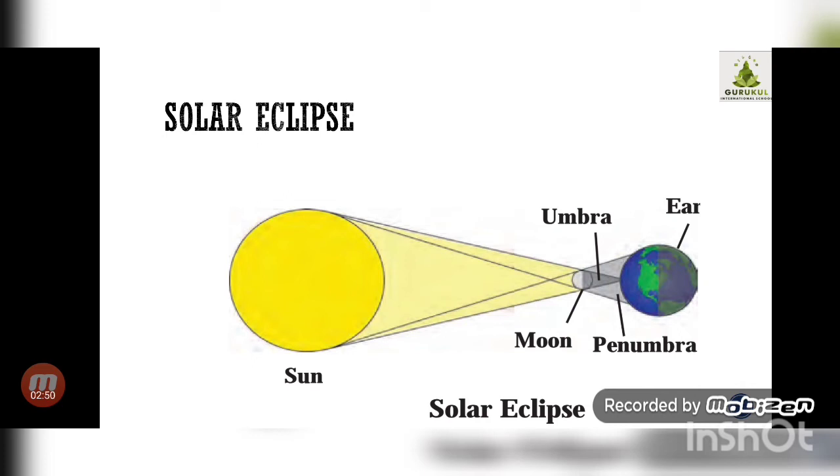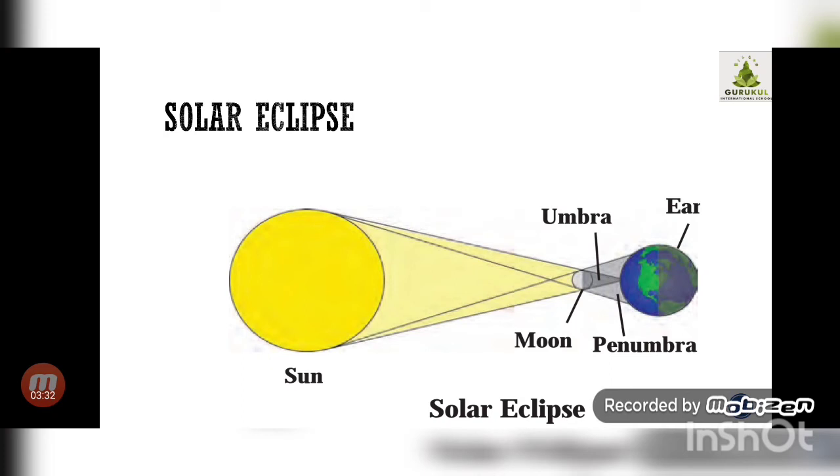Now some days back you might have seen, or we have seen in school also, using the glasses, the solar eclipse can be seen, and sometimes it is partial, sometimes it is total. Partial eclipse, what happened in partial eclipse? The solar disk is not completely covered by the moon. Okay, means only some part has been covered, then it is called a partial eclipse. And when the full part of the sun is covered by the moon, then it is called a full eclipse or total eclipse.